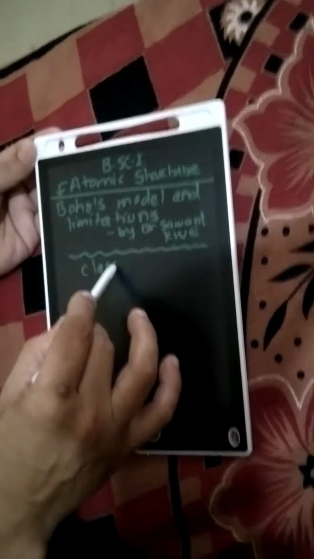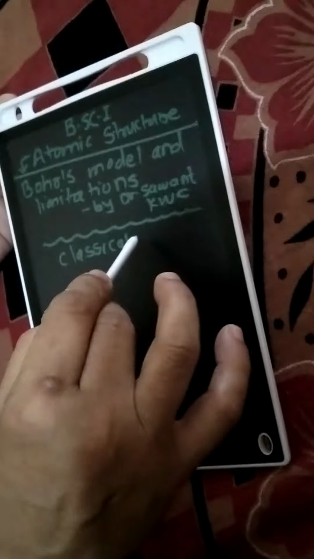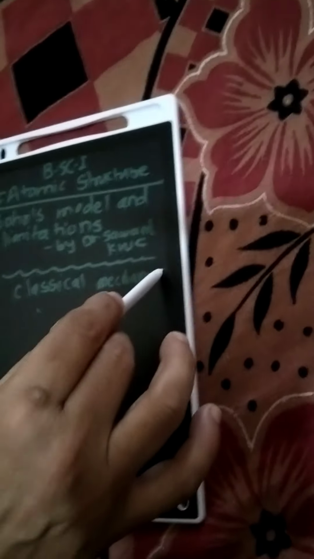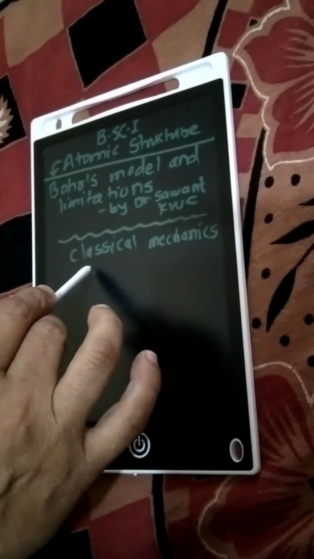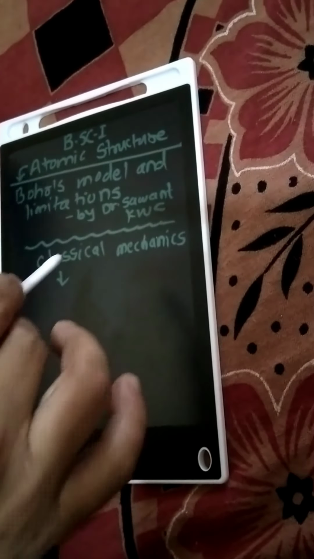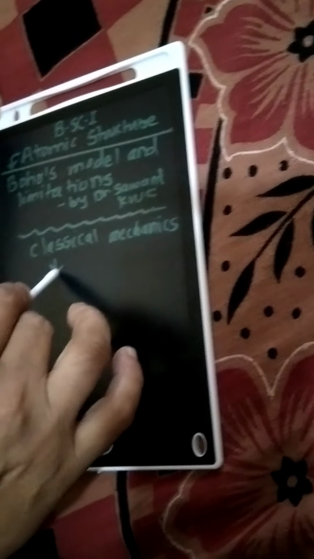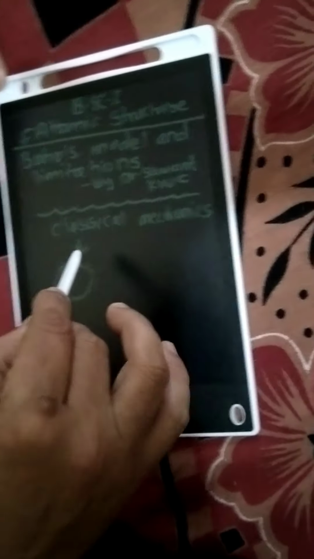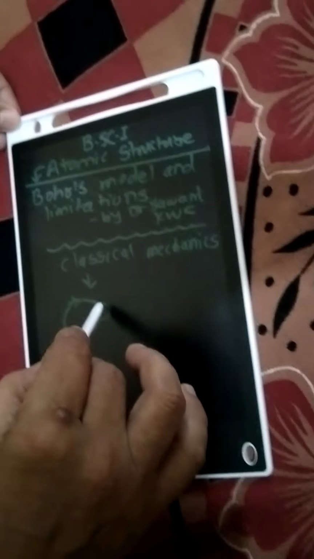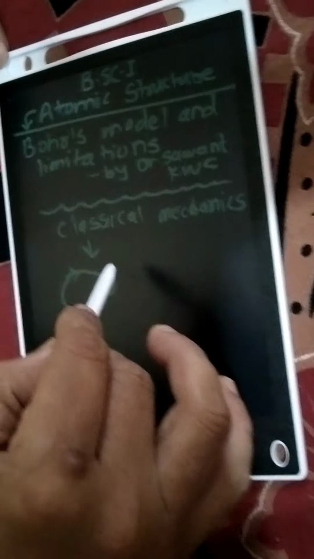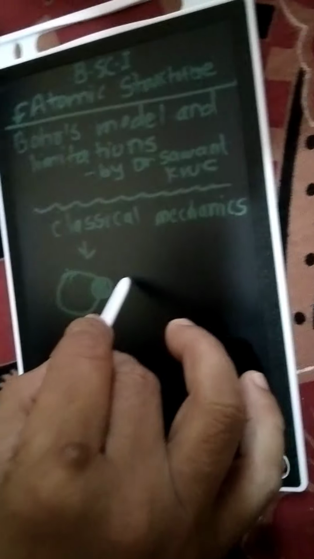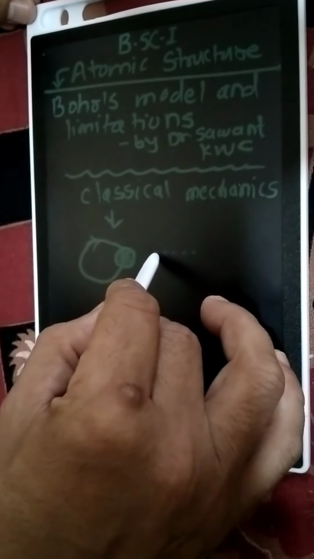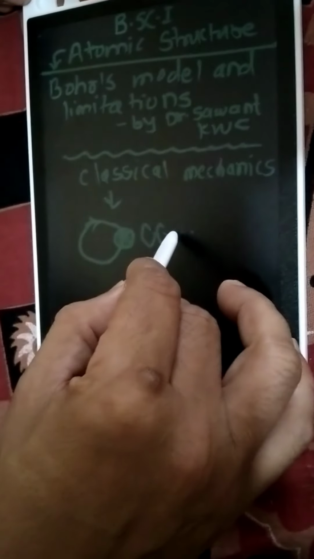Classical mechanics is the branch of science that comes under physics as well as basic chemistry. Classical mechanics is the branch which describes the linear motions of objects. Those objects may be massive, macroscopic objects or small particles that are microscopic objects.